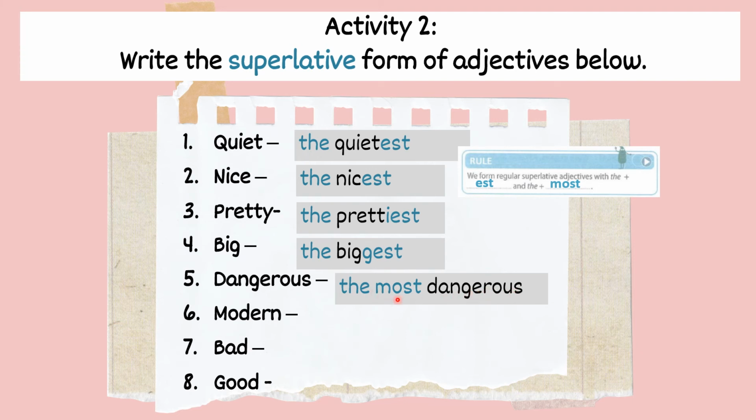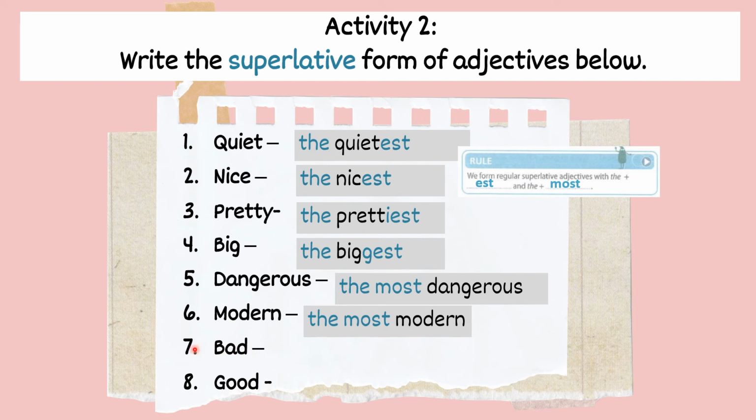Okay, next one. Modern. Same goes to number 6, modern. Can we put est? Can we put modernist? No. So we put most before the adjective word. So it becomes the most modern.